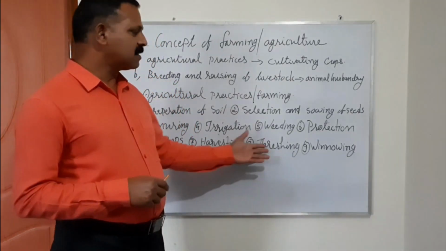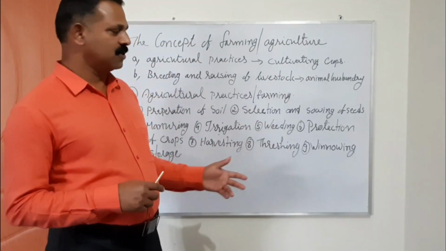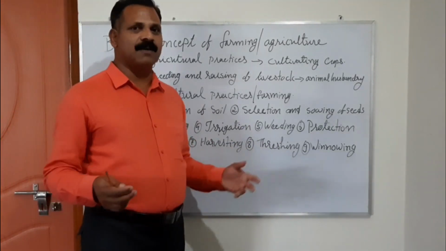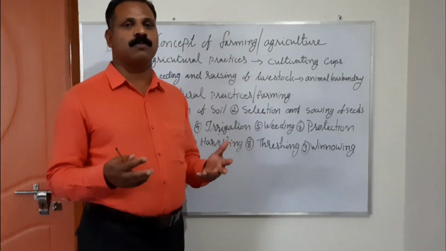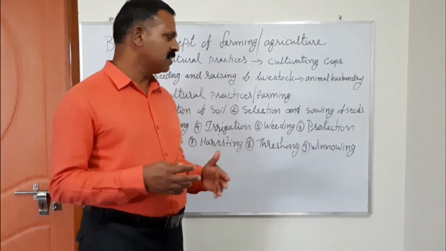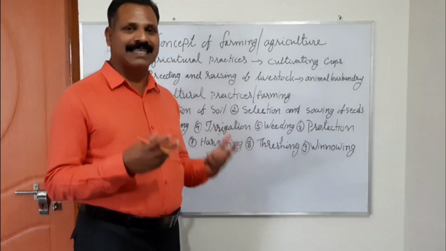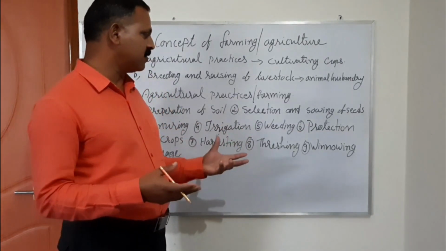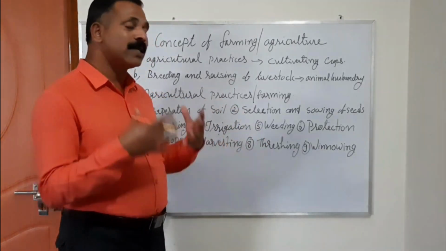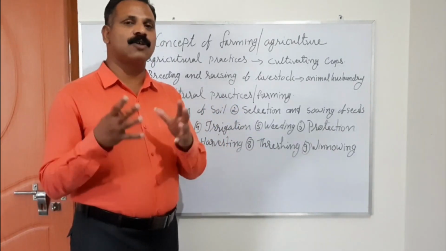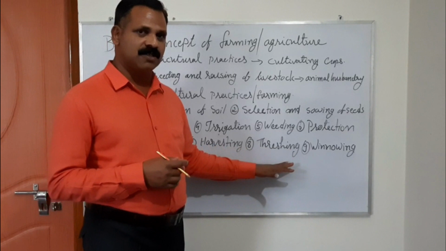Next is threshing. Threshing is the procedure of breaking up the unwanted, not useful parts of the crop, like husk or chaff from the grains, the seed covers of the seeds, to get the final seeds. That is called threshing.